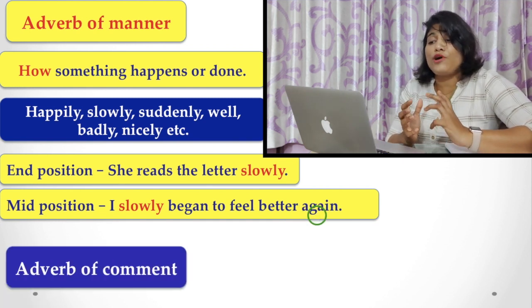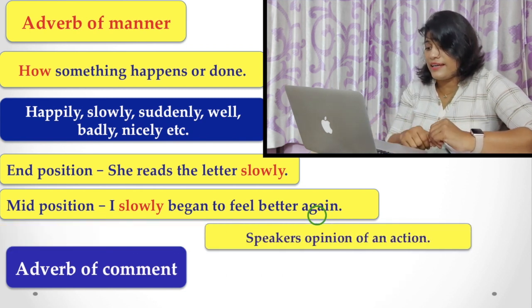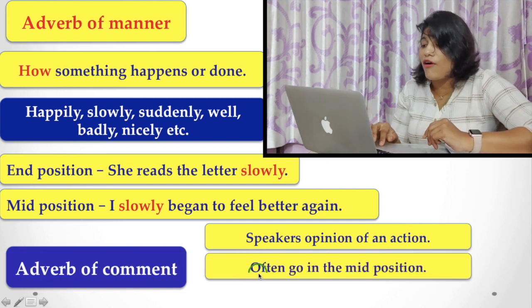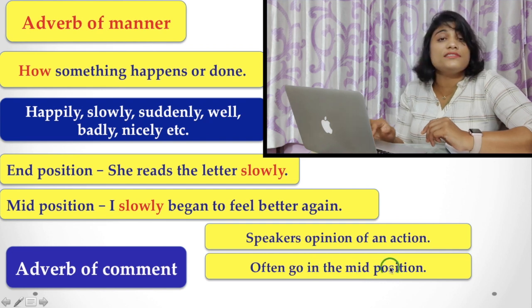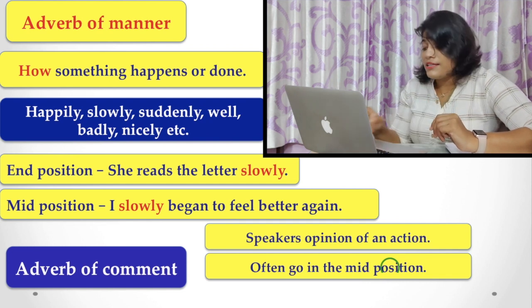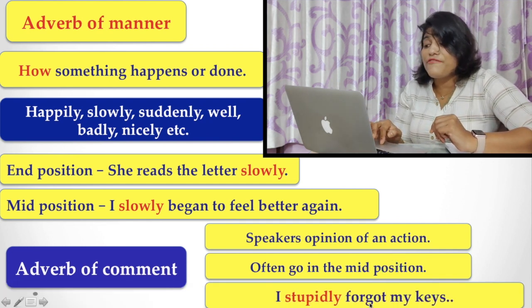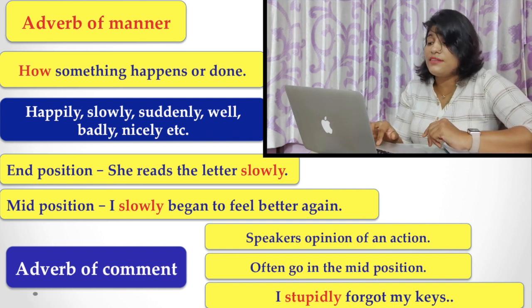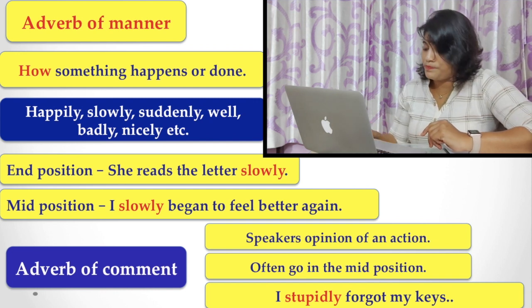Sometimes an adverb of manner may be a comment about something, that is, it may be called an adverb of comment. In that case, the speaker's opinion is referred to, and it often goes in the middle position of a sentence. The example is: I stupidly forgot my keys. Here I am commenting about my own behavior, that it is stupid. For that reason, here the adverb stupidly is used in the middle of a sentence.